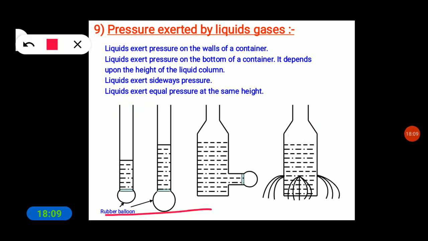Here is the diagram that shows it. Its length is minimum 25 centimeter, whereas its diameter is 5 or 7.5 centimeter.